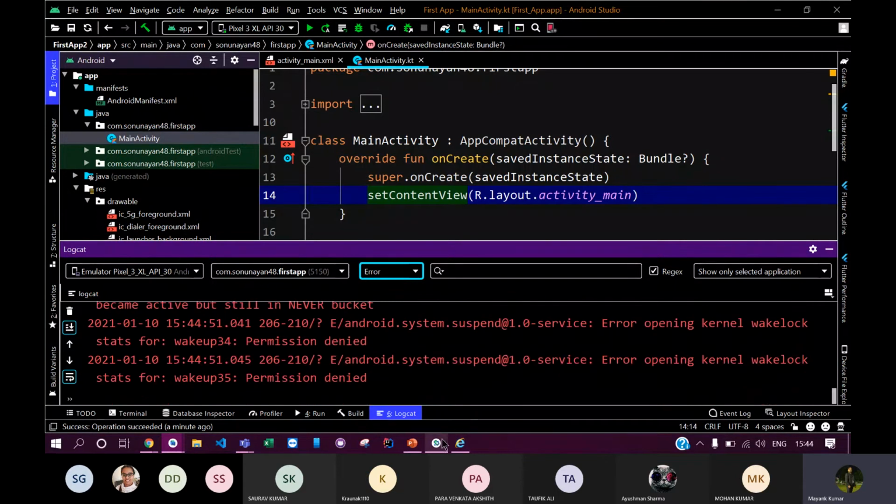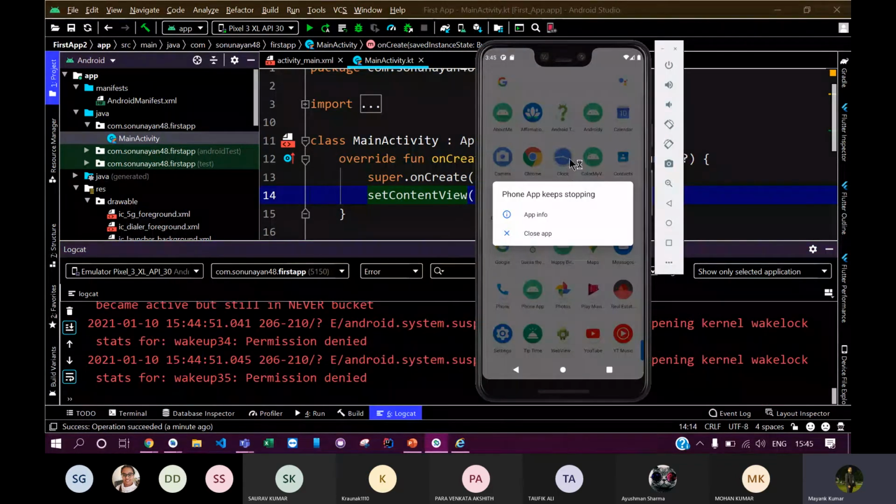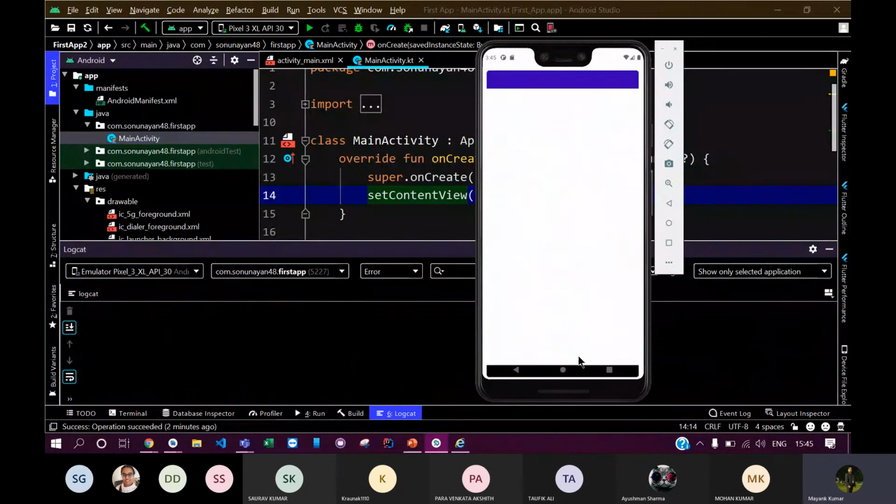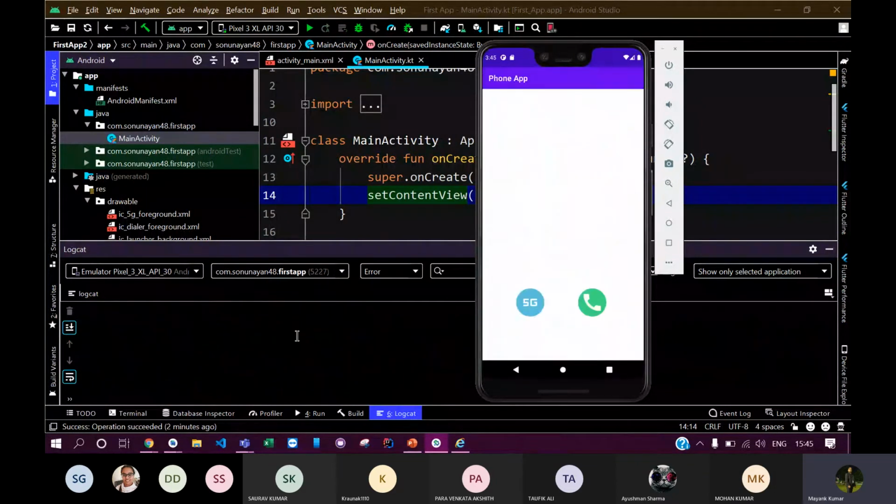Now let me run the app. You can see the logcat screen here as well. Let me just run the phone app. Currently everything is fine, no error is there. Let me try to tap on the 5G icon as well. Nothing is happening, and no issues in the logcat as well. Now let me tap on the phone icon.